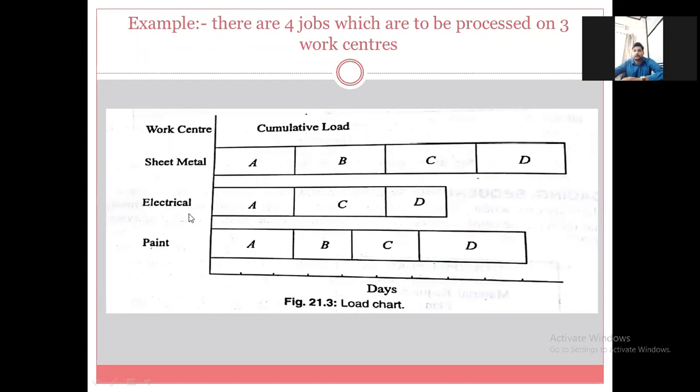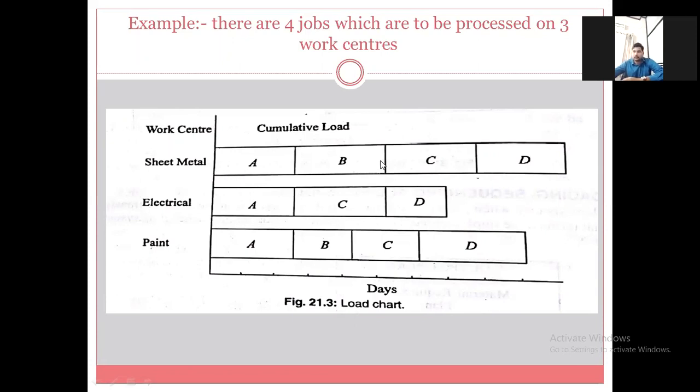Sheet metal, electrical, paint, and this perpendicular line represents the load on that particular machine for the particular job. So A, B, C, D jobs have load on sheet metal. And when we stretch this line to the horizontal line, we will get the time hours required to complete the task for a job on the sheet metal workstation.